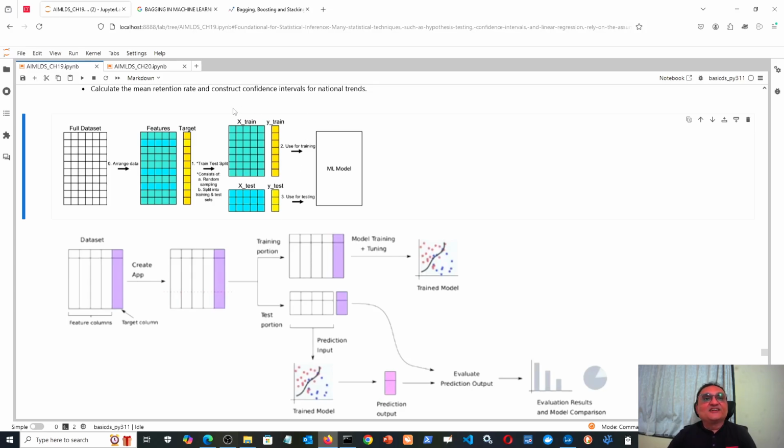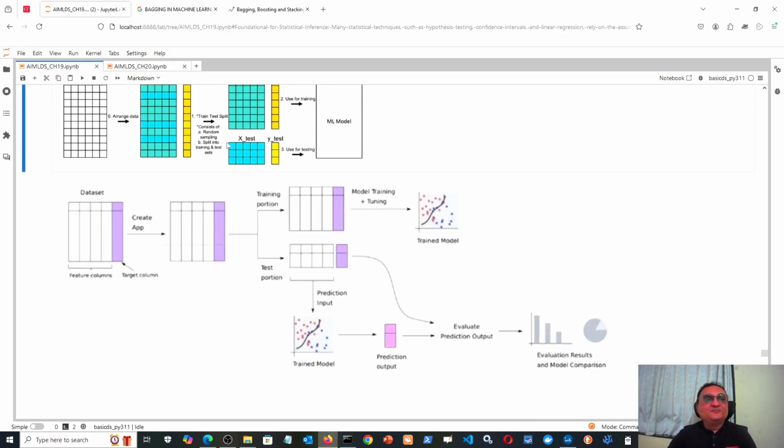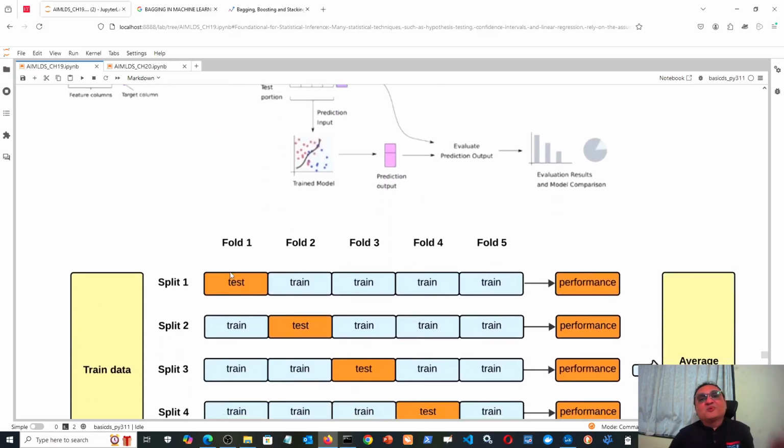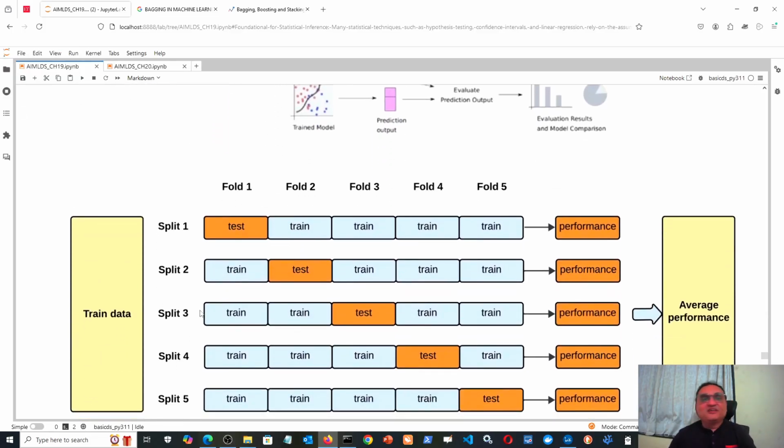Use these entire 800 rows, X train and Y train, to let my algorithm learn some patterns, and the trained algorithm is called the model. That model is allowed to see only X test but not Y test, and it is asked to predict the Y test, that is Y predict. Then the difference between Y test and Y predict gives me the accuracy of my model, right? That process remains the same whether you are doing regression or classification.